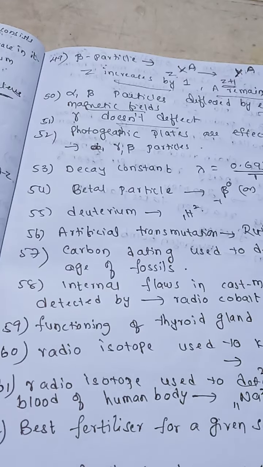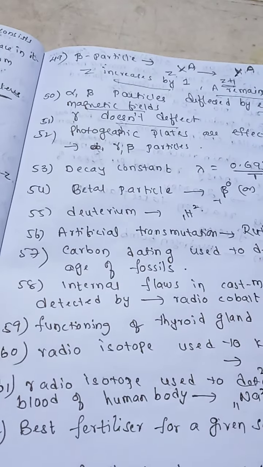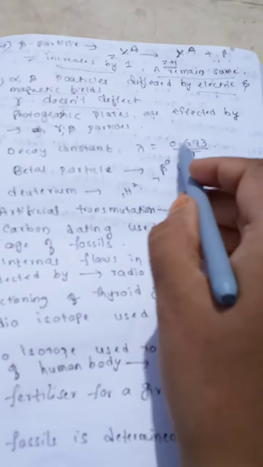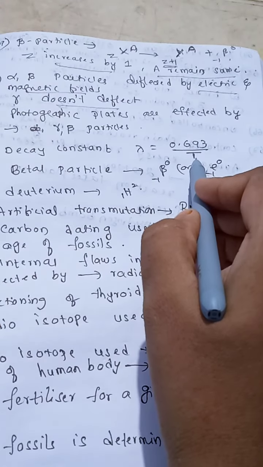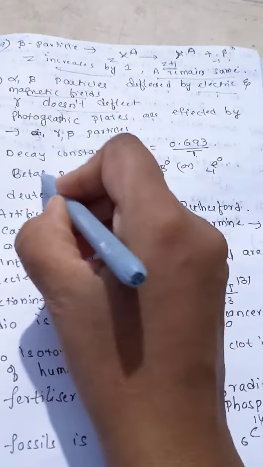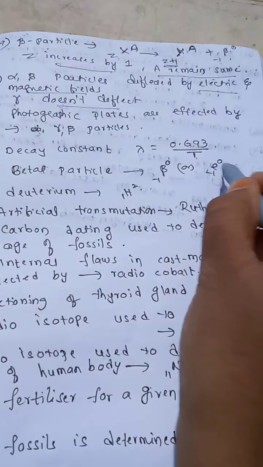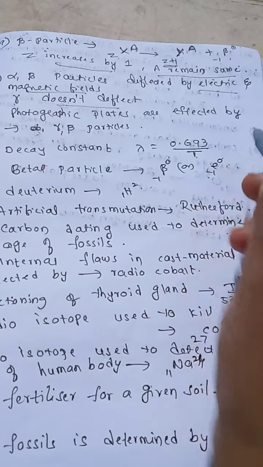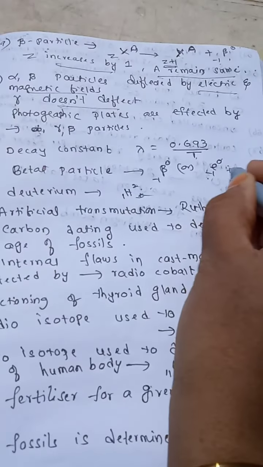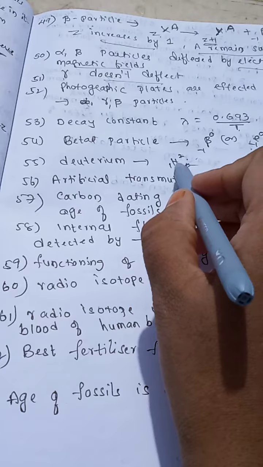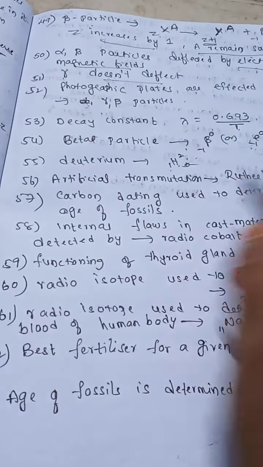Right? Now next, the formula for decay constant is 0.693 by T. Now beta particle is represented either by beta -1 0 or e -1 0. This is also an important question. Deuterium formula is 1H2.